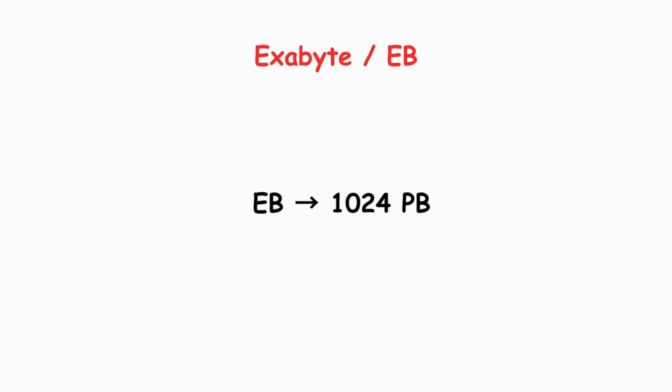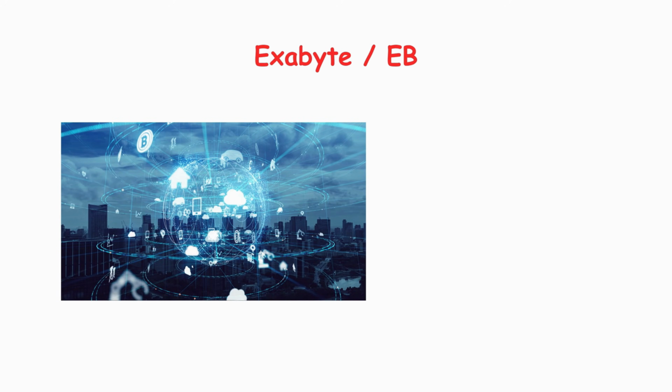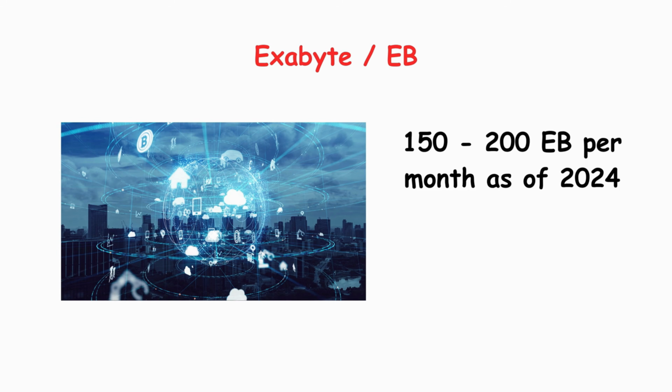Exabyte, or EB. An exabyte is 1,024 petabytes, or about 1 quintillion bytes. This is where we measure the entire internet and global data generation. Global internet traffic is approximately 150 to 200 exabytes per month as of 2024, and this number keeps growing exponentially.